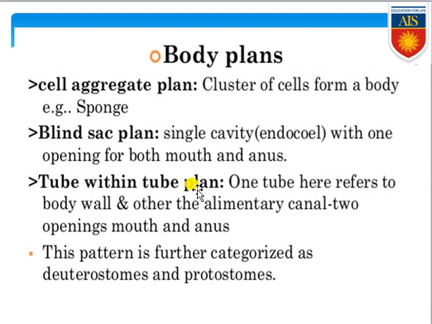That means their body is first of all tubular, pipe like, and within the pipe or tubular body shape there is another tube, that is the alimentary canal. So within the pipe like or tubular body, due to the presence of another pipe like structure, that is the alimentary canal, it is commonly known as tube within tube body plan. And keep it in your mind, in case of this tube within tube body plan, two types of openings are present, one is mouth, another is anus.